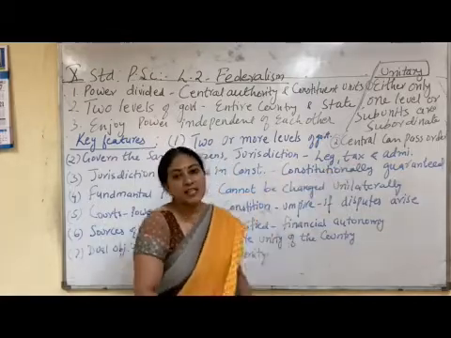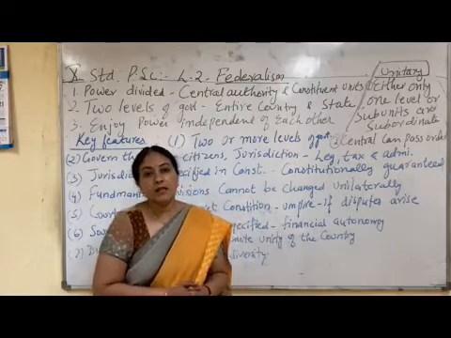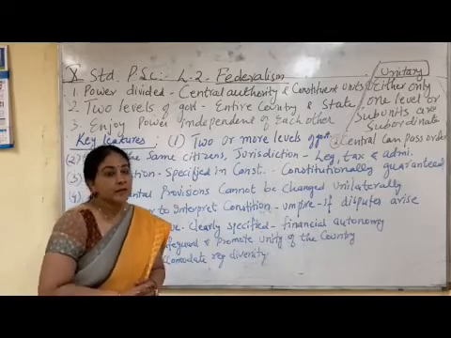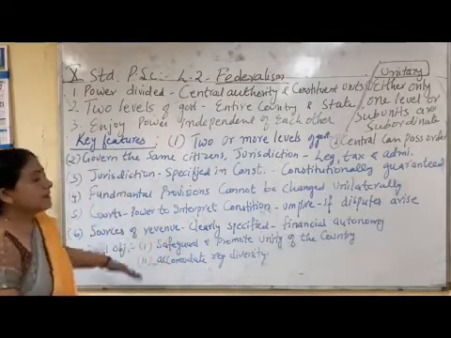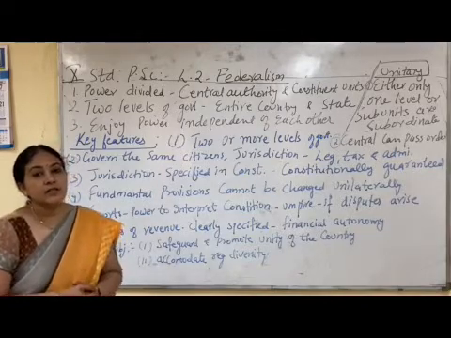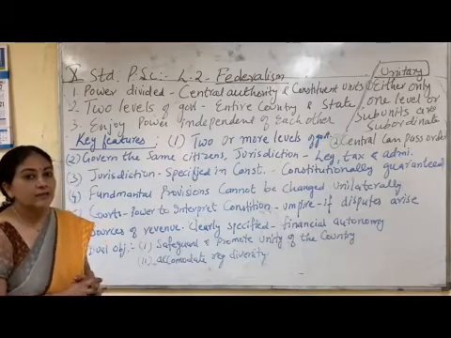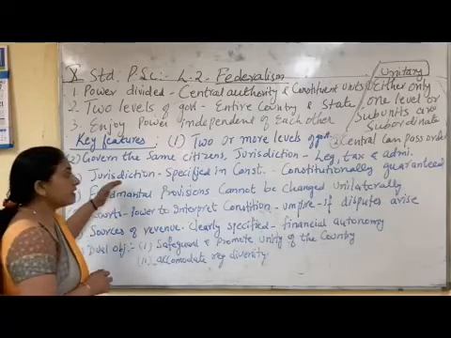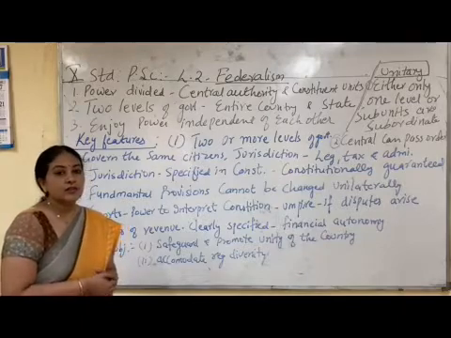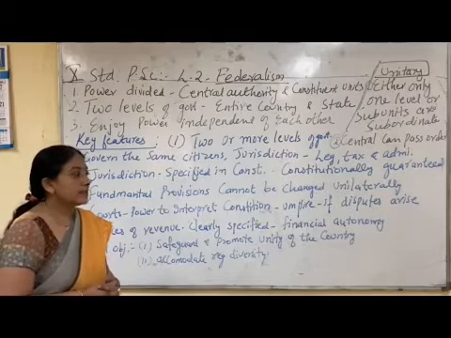The type of taxation is different for center and state, and the way we are administered is also in 2 ways, one by the central government and one by the state government. So this is the second feature of federalism, that both the tiers of the government govern the same citizens, but they have different jurisdiction in the matters of legislation, taxation and administration. Then the third feature of federalism is that the jurisdiction of each tier of the government is specified in the constitution. That means the constitution has specially mentioned the powers of the central government and the state government.